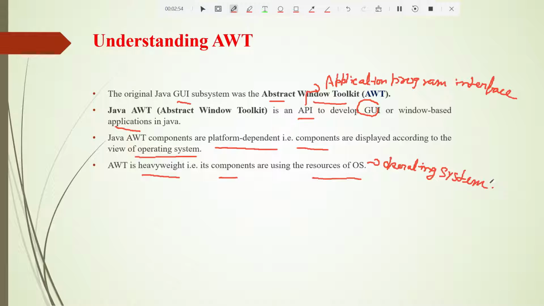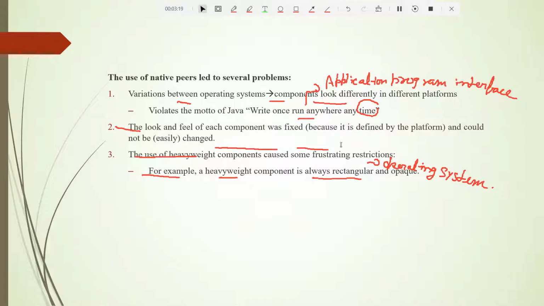When such a thing happens, it depends on the operating system how your windows application has to be displayed. What is the problem, students? Whenever you change the operating system, your application will look different, and that should not happen according to the rules of Java.